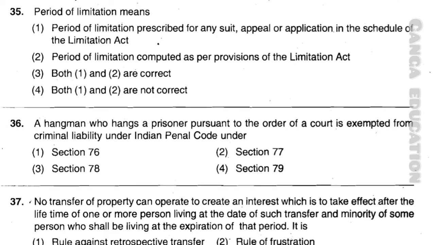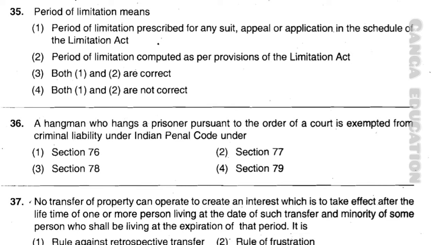Now question number 35. Period of limitation means. Option number 1, period of limitation prescribed for any suit, appeal or application in the schedule of the Limitation Act. Option number 2, period of limitation computed as per provisions of the Limitation Act. Option number 3, both 1 and 2 are correct. Option number 4, both 1 and 2 are not correct. And the correct answer is option number 1, period of limitation prescribed for any suit, appeal or application in the schedule of the Limitation Act.